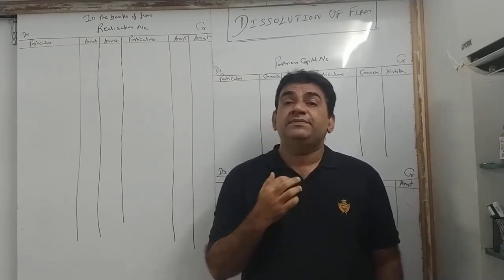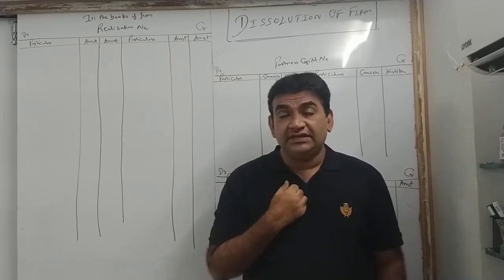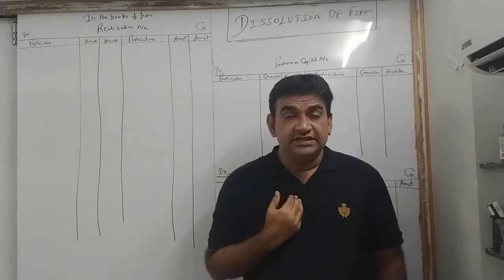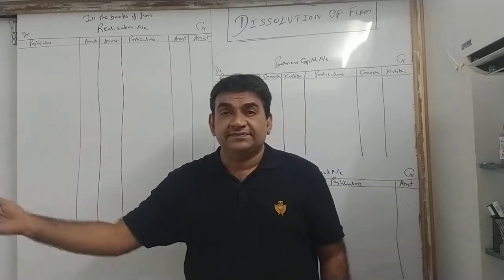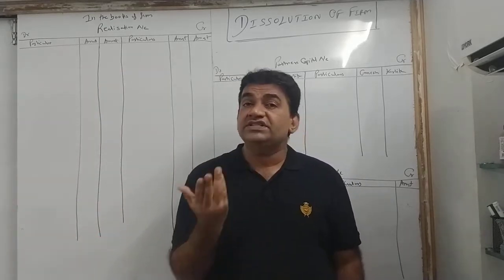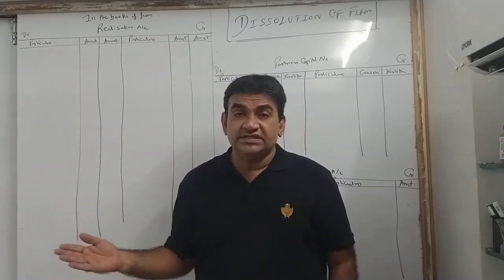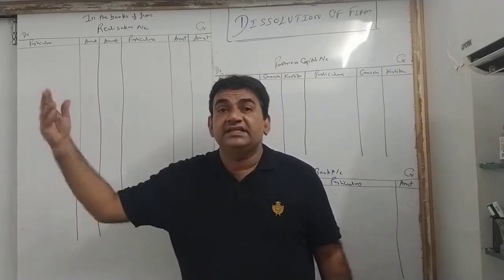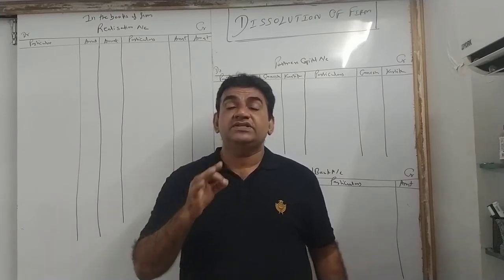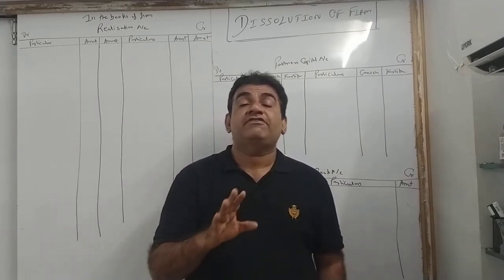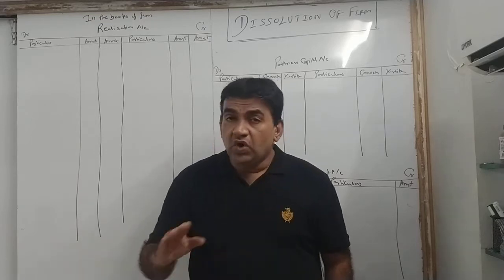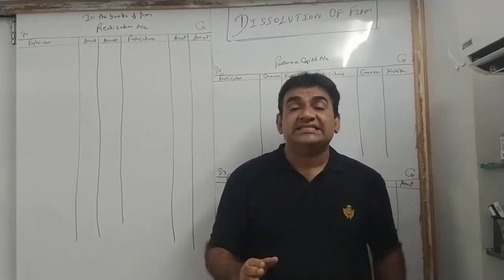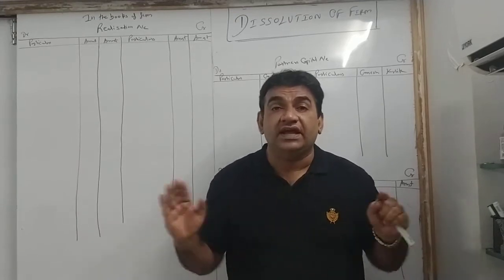Okay, now see, we prepare balance sheet. We did it in final accounts, in admission. Why do we prepare balance sheet? What is a balance sheet? It is the statement of your assets and liabilities which we carry forward in the next year. But what is dissolution? Closing down the business. When we are closing the business, there is no question of taking anything into the next year. So in this chapter, dissolution, you will never have to prepare a balance sheet. No balance sheet is to be prepared in dissolution as the business is shutting down.